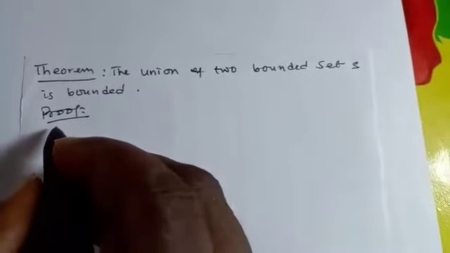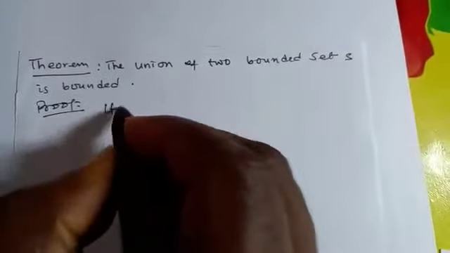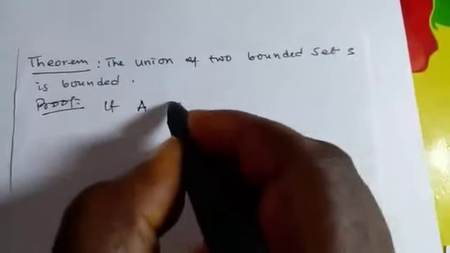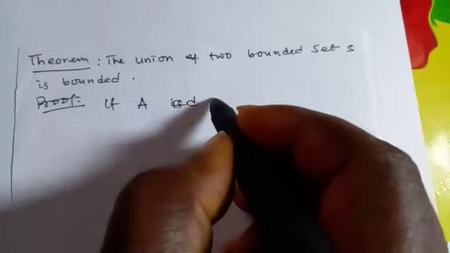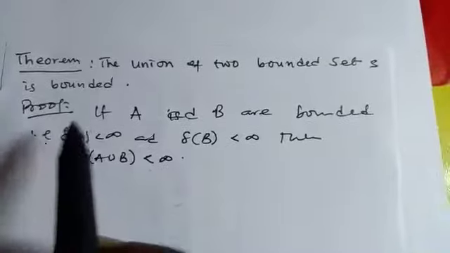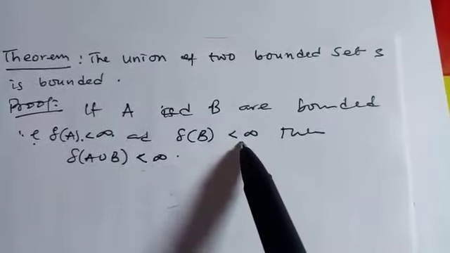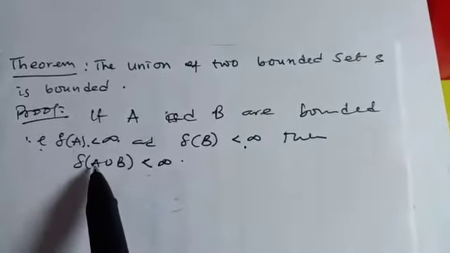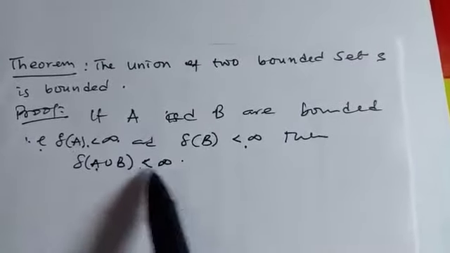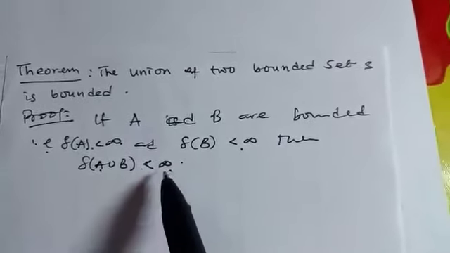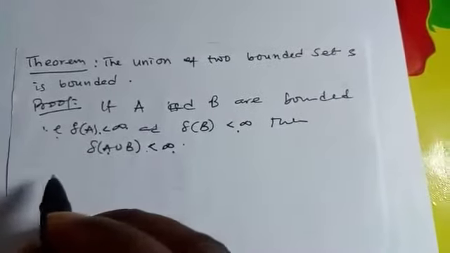Now, our aim is to show that if A and B are bounded, that is, if delta A is less than infinity and delta B is less than infinity, then we want to show that A union B is also bounded, that is, delta of A union B is less than infinity. So that is what we want to show.